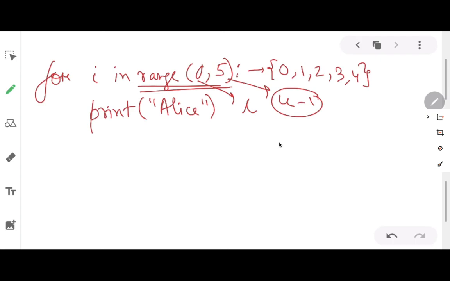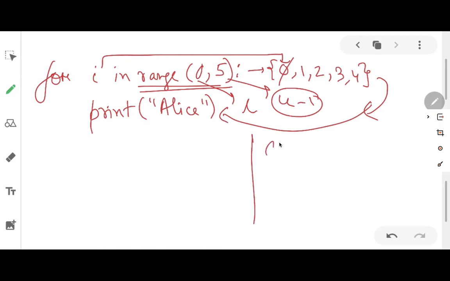Okay. Now at first I will take the value of 0 and it will come inside the loop. What is written inside the loop? Print Alice. So let's assume this is the output screen. So Alice will come in the output screen. Now this loop iteration is completed. Now again it will go and check the condition.